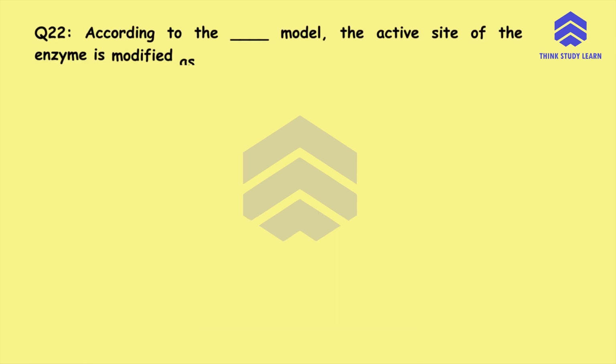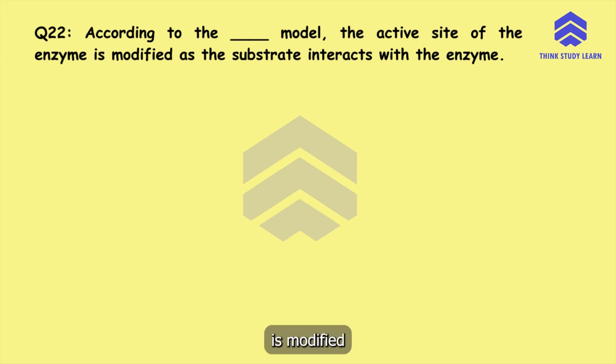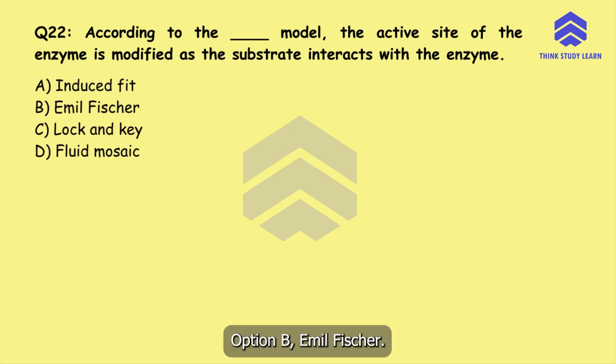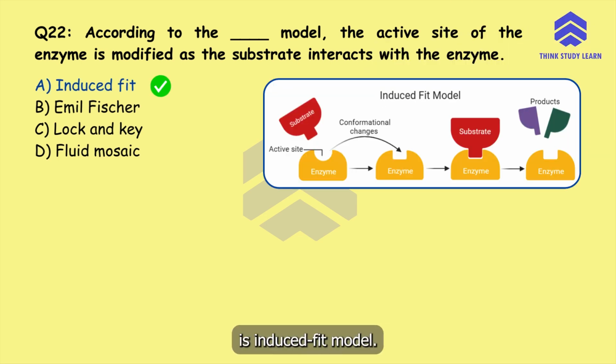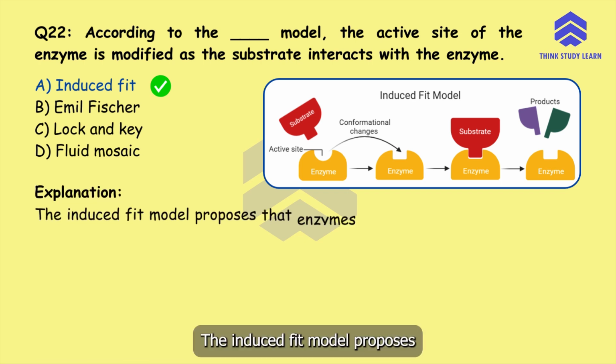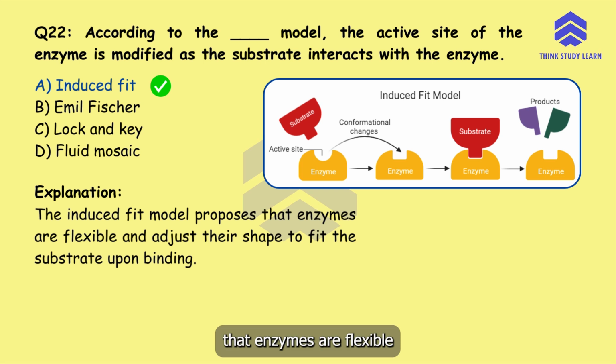Question number 22. According to what model, the active site of the enzyme is modified as a substrate interacts with the enzyme? Option A, induced fit, option B, Emil Fischer, option C, lock and key, or option D, fluid mosaic. The correct answer is induced fit model. The induced fit model proposes that enzymes are flexible and adjust their shape to fit the substrate upon binding.